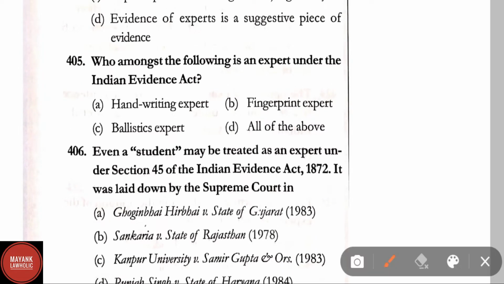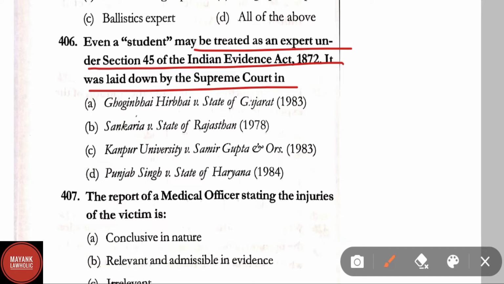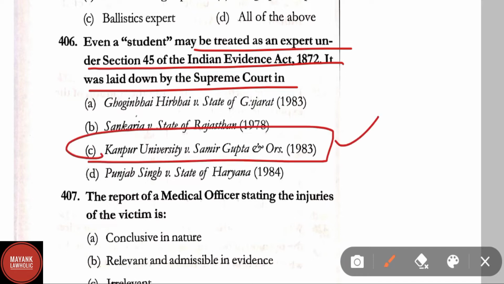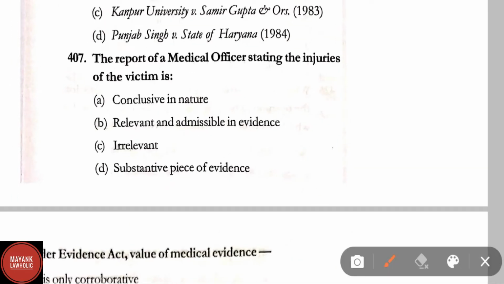Question number 405. Who among the following is an expert under the Indian Evidence Act? Handwriting expert, finger experts, ballistics experts, all of the above. The correct answer obviously is option D, that is all of the above. Question number 406. Even a student may be treated as an expert under section 45 of the Indian Evidence Act 1872. It was laid down by the Supreme Court in option C, that is Kanpur University v. Samir Gupta and others, 1983, a case in which a student may be treated as an expert under section 45 of the Indian Evidence Act.